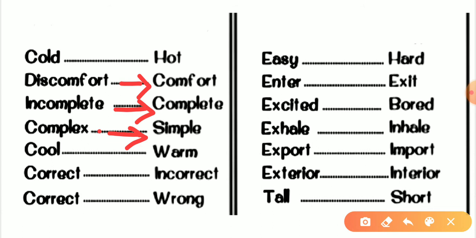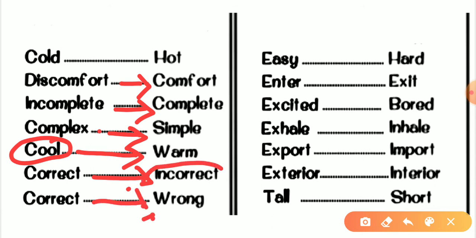The next word is cool. This is also related to chill, to chilled, and the antonym would be warm. Then the next word is correct. So the antonym would be incorrect. And the next word is again correct. So the answer would be wrong. So they both are correct.